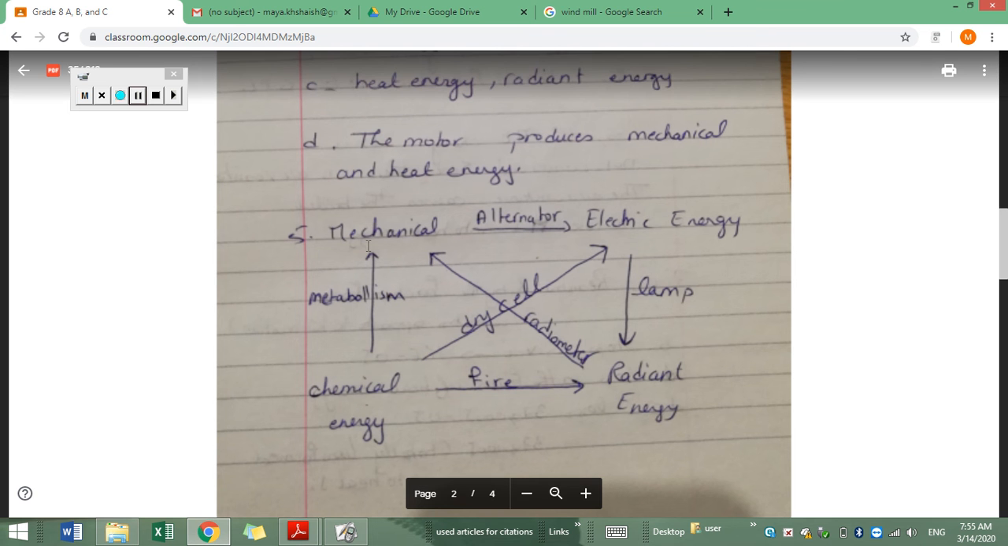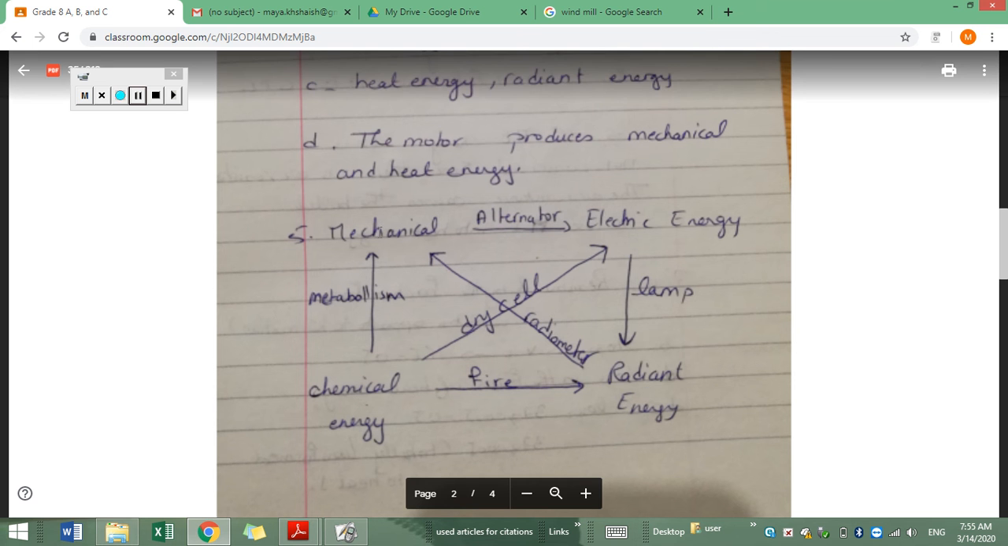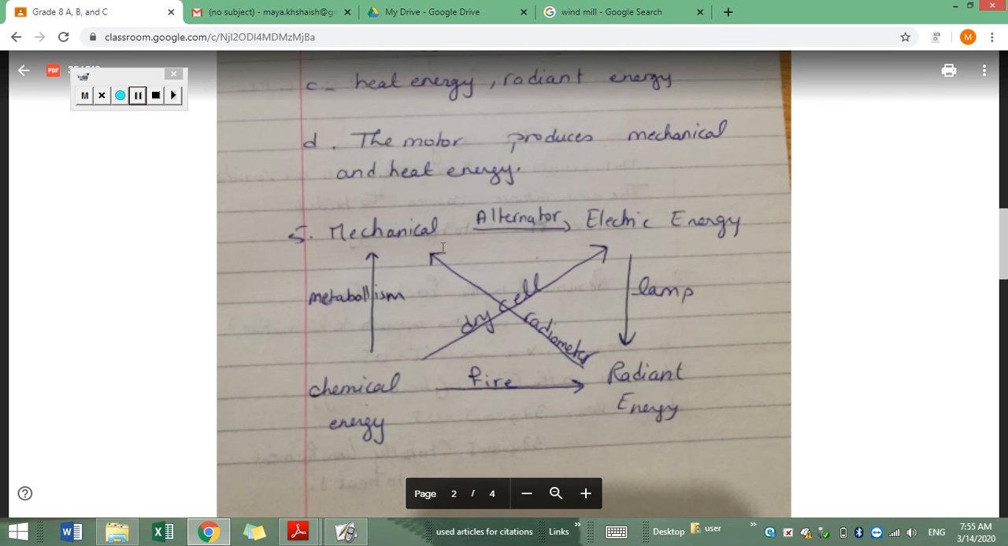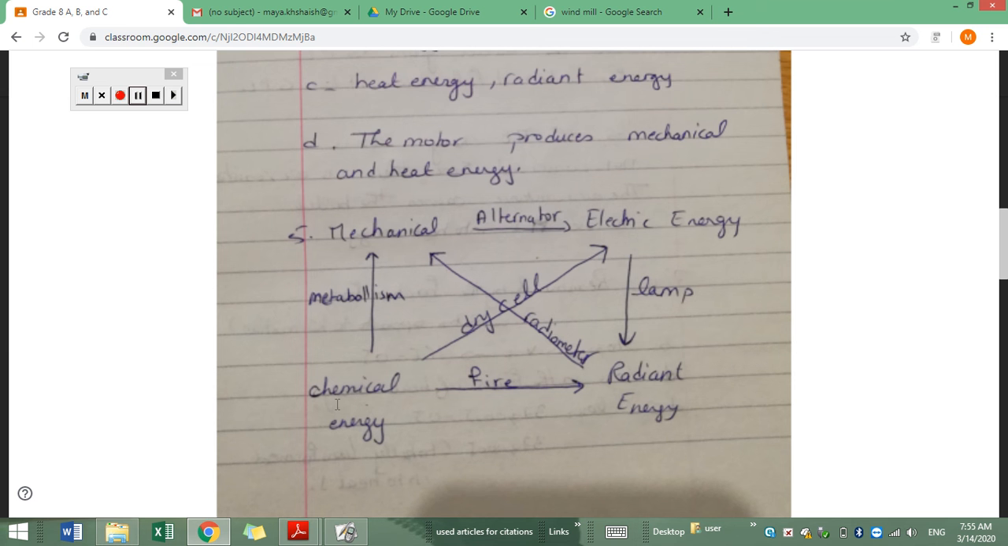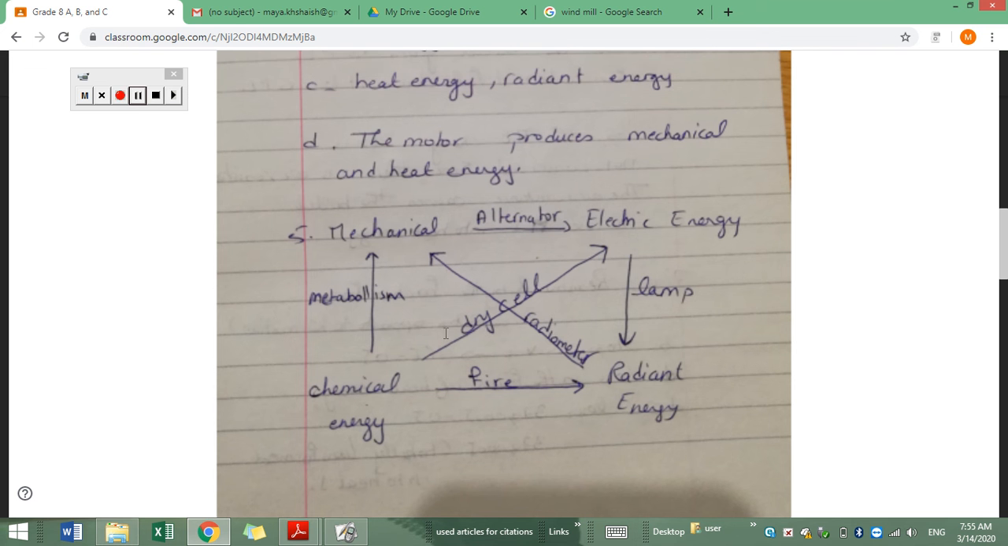Radiant energy into mechanical: the radiometer that I showed you in your textbook. When it receives light energy, it starts to rotate. So it converts the light energy into mechanical energy. The dry cell: chemical energy into electric energy, because it contains acids and a chemical reaction takes place inside it, and it gives electric energy, it gives electricity.